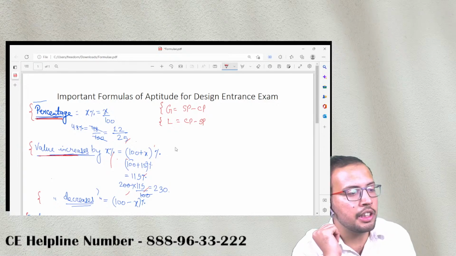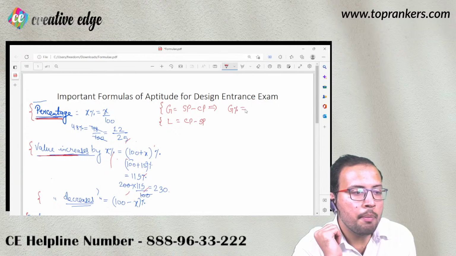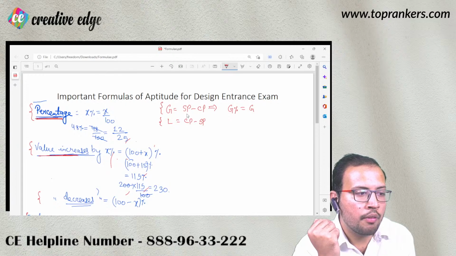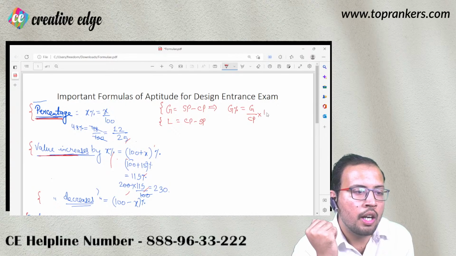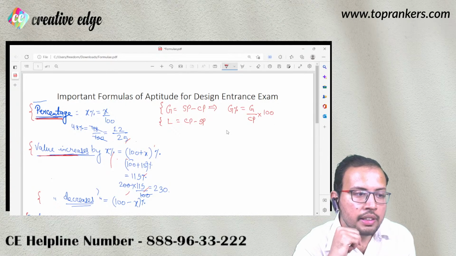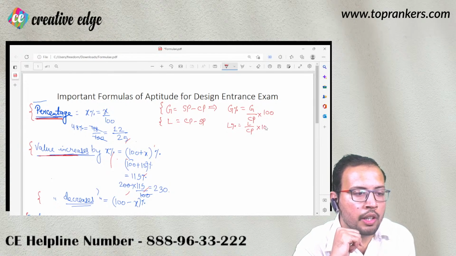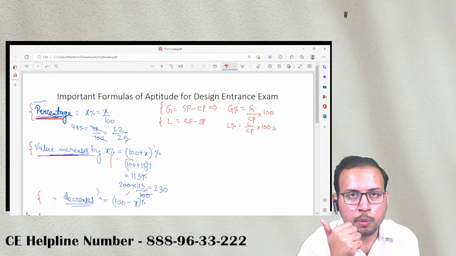So gain percentage अगर मुझे निकालना है, so if I wish to find out gain percent, so gain percent is nothing but gain, whatever gain you have incurred from this formula, gain upon cost price into 100. In the same way, loss percent is loss upon cost price into 100. Are you getting my point? Okay, so this is the gain percent and loss percent.